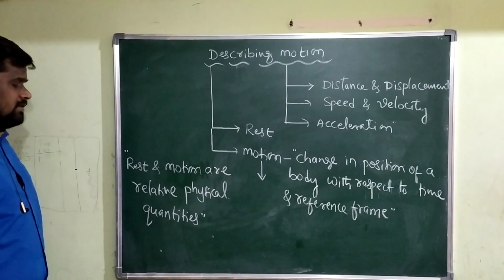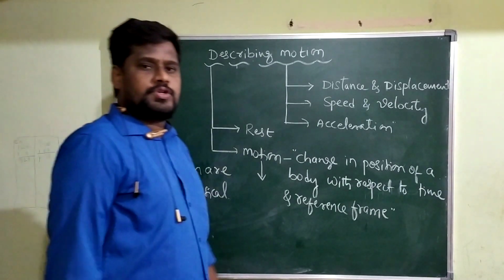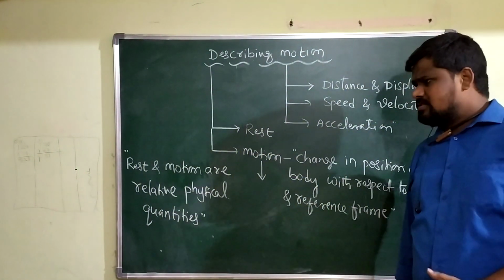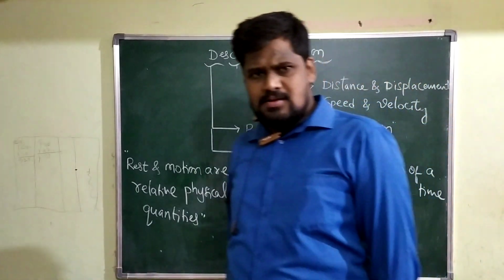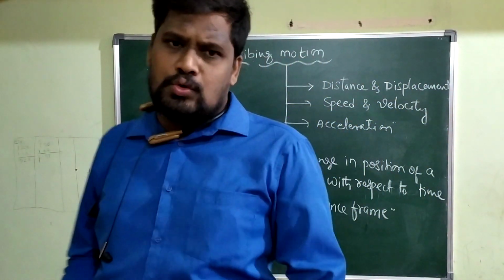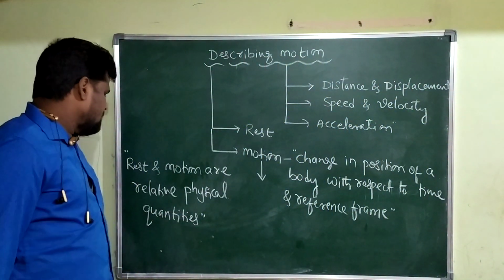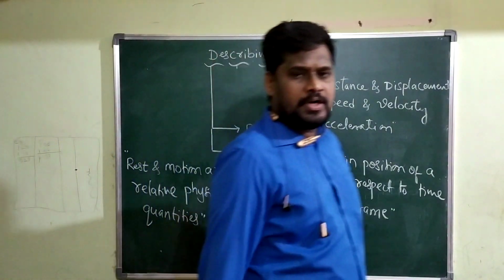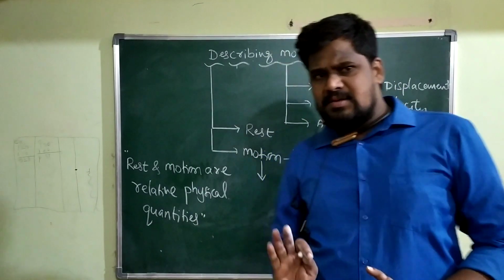Concentrate on the sentence. Rest and motion are relative physical quantities. What is the meaning of this sentence? Is it possible for you to analyze this sentence here? What is the meaning of rest and motion are relative physical quantities? The answer is very simple.